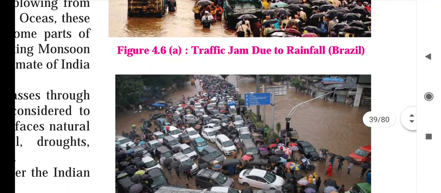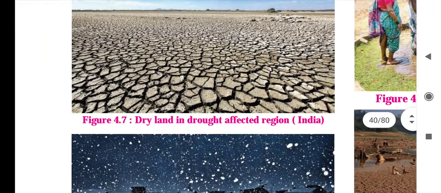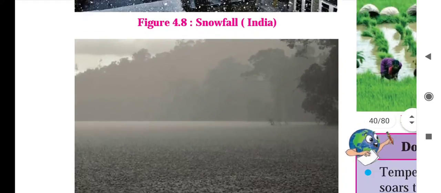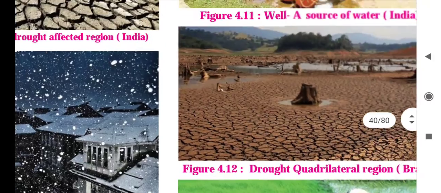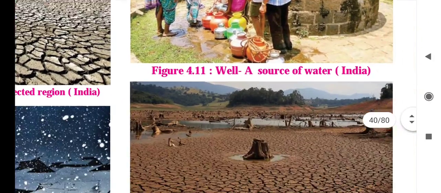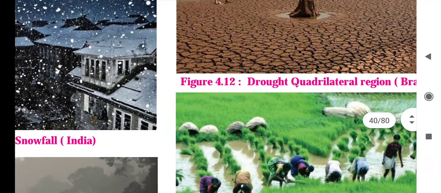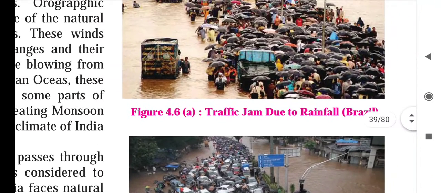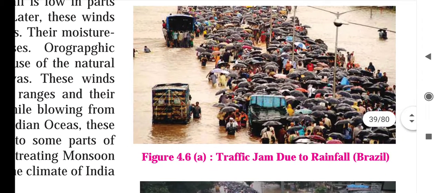So this is 4.6a, 4.6b, 4.7, 4.8, 4.9, 4.10, 4.11, 4.12 and 4.13. You have to study all these pictures carefully, and you have to write a brief description about them.